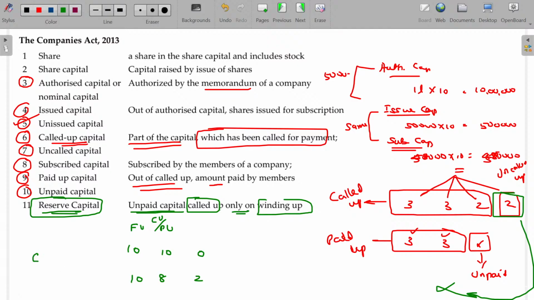The terms called up and paid up are used very often. You should not get confused with these values. They are not the same. What is called up value? For the face value, how much money is called for payment by the company is called up. Out of that called up, how much is paid by the shareholders is called paid up. Right. Any doubts here? Now, let's move on to the next one.